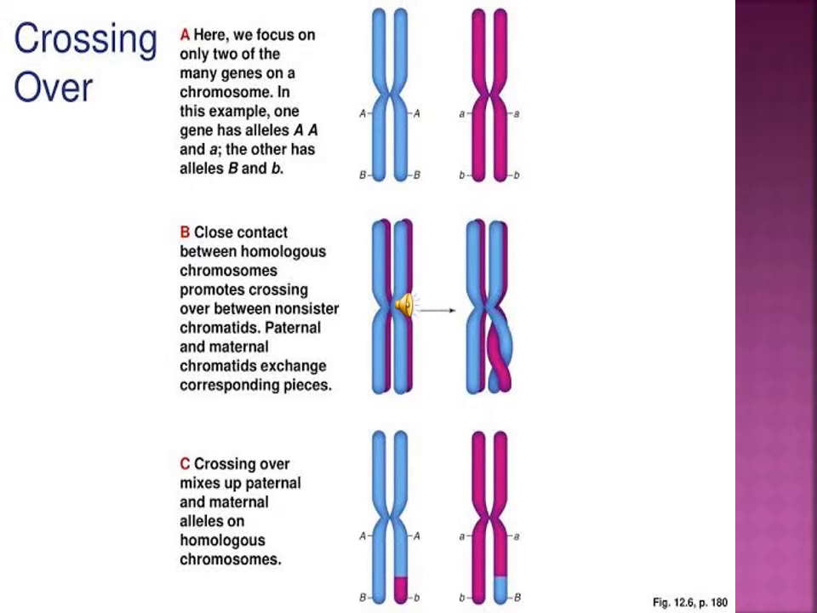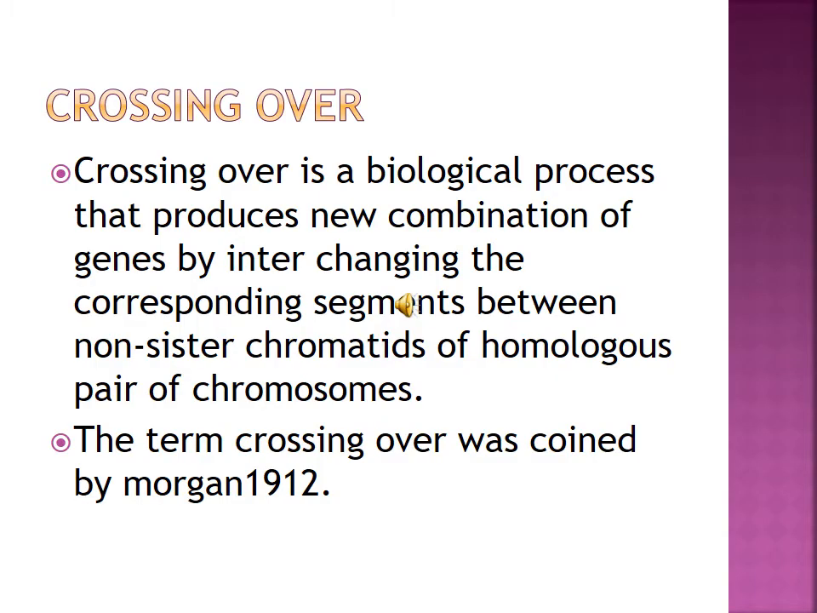Look at this picture carefully. This is a mechanism of crossing over. First of all, you can see A is a single chromosome, and then there is close contact between homologous chromosomes. After that, crossing over mixes up paternal and maternal alleles on homologous chromosomes. Crossing over is a natural process and also a biological process. The term crossing over was coined by Morgan in 1912.